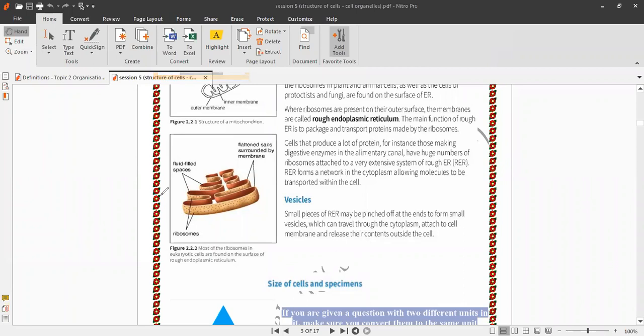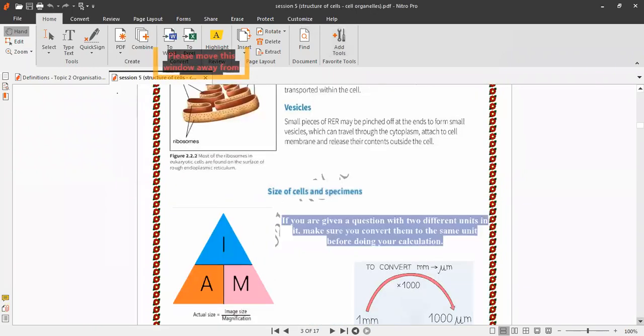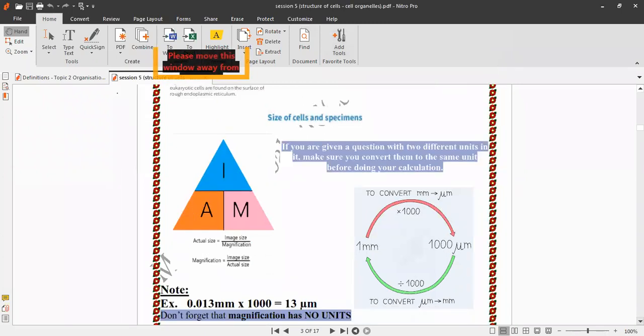Okay, let's see how to measure the size of cells or magnification of the cell.